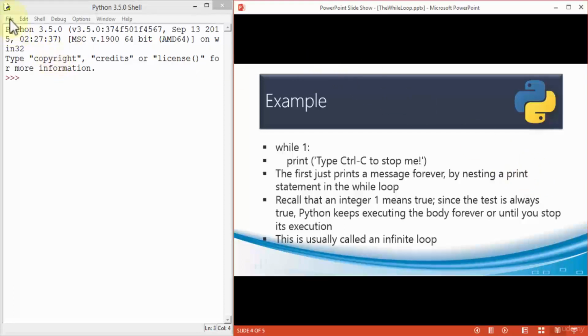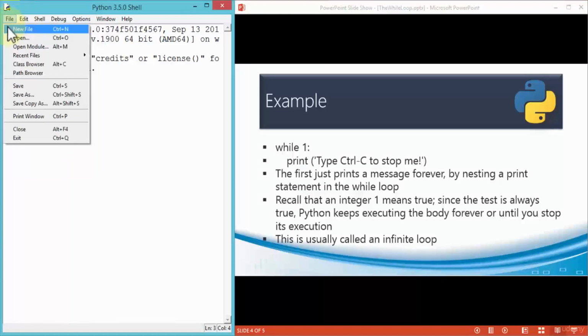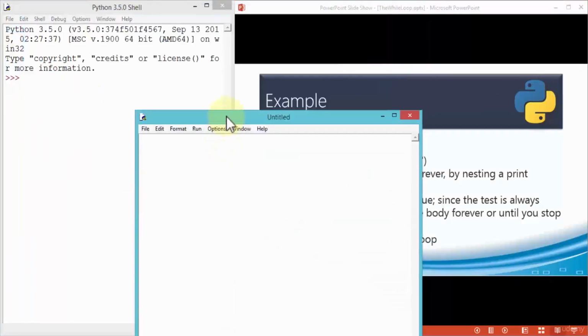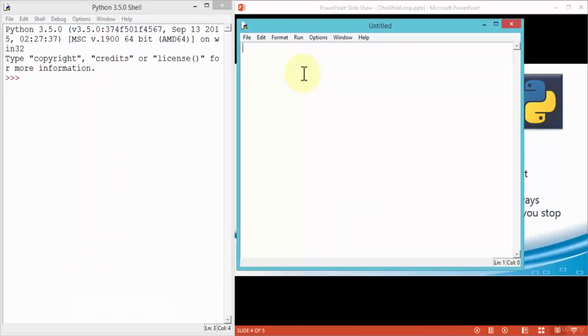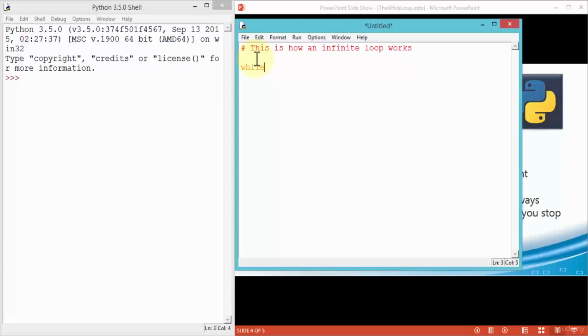So let's click on File, New File to bring up our editor. Let me move this aside. Perfect. So here I'm going to say a comment. This is how an infinite loop works. So I'm going to say something like, let's say while 1 colon, simply print something like you cannot stop this. Let's see what happens when I run this simple module.